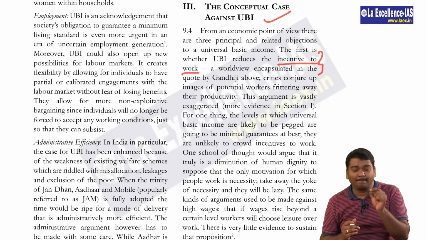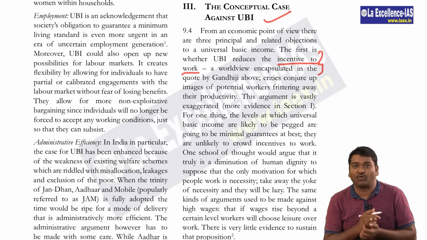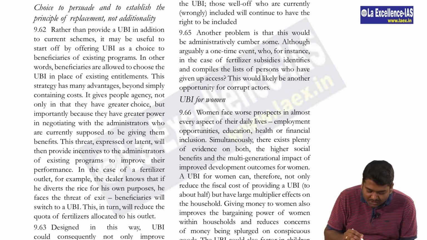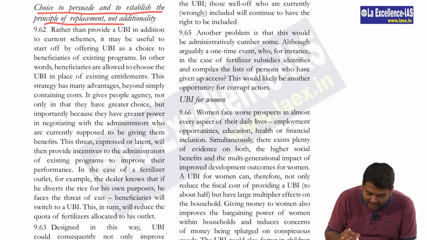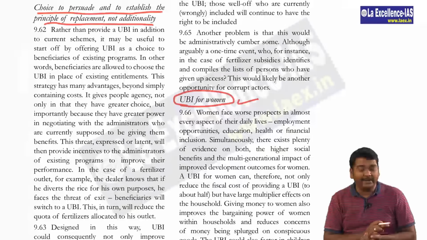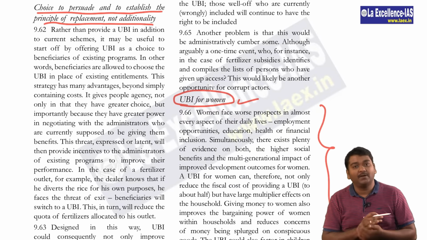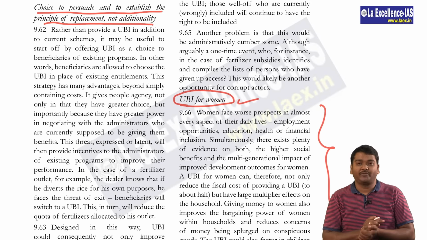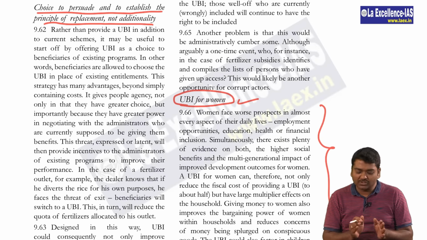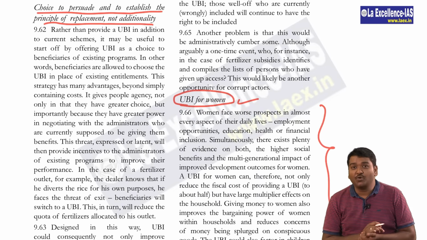In the last page of this chapter, that is page number 192, there are two important points. Let's see what they are. That is, choice to persuade and establish the principle of replacement, not additionality, and UBI for women. They're talking about UBI for women as well. So what is the benefit of UBI for women? From a social issues point of view, this point can be beneficial for you. So just see these two points once, it is more than enough.